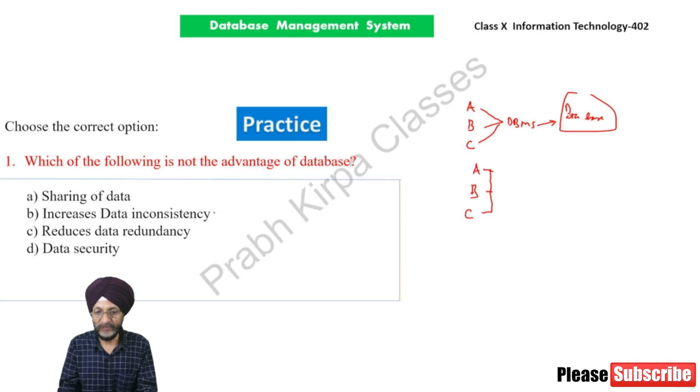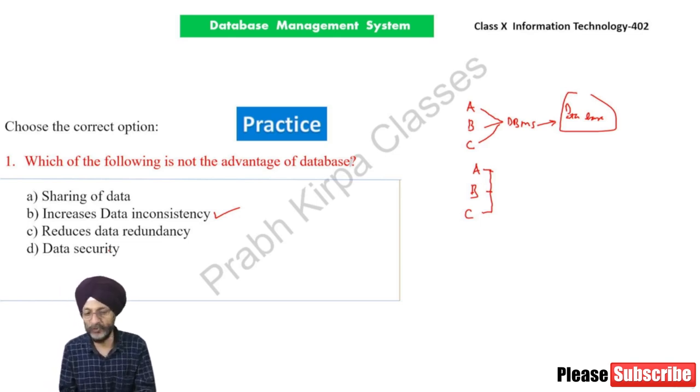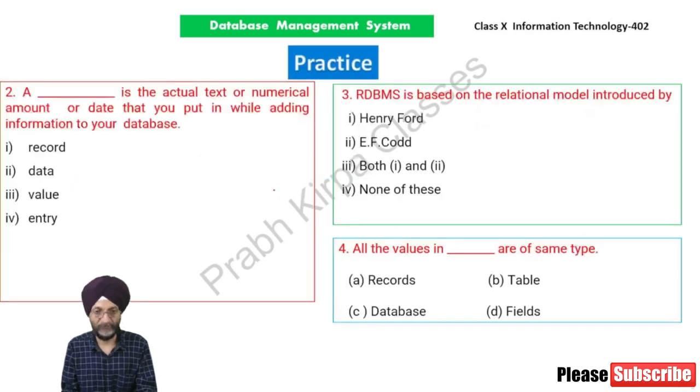So this is not the advantage. On the other hand, database reduces data redundancy. Data redundancy means duplicacy of data. It reduces the chances of data duplicacy. This is correct. It is the advantage of database. It also ensures data security. Data security means that a person can access the database only when he has the username as well as the password. So in conclusion, we can say that increase in data inconsistency is not the advantage of database.